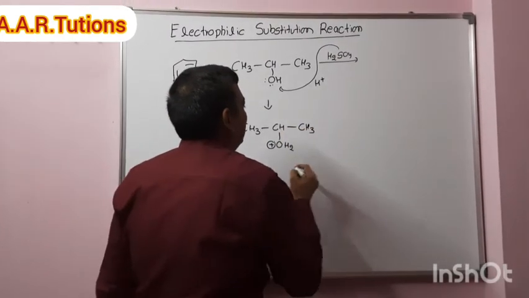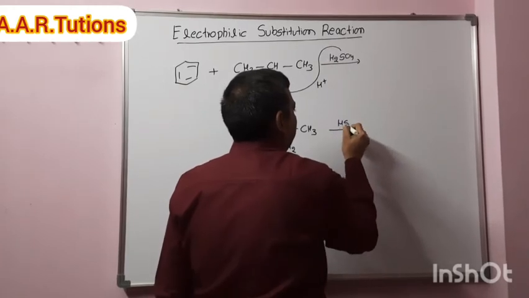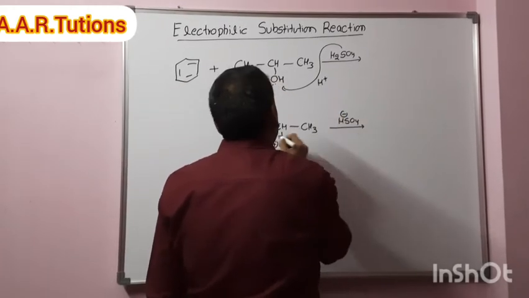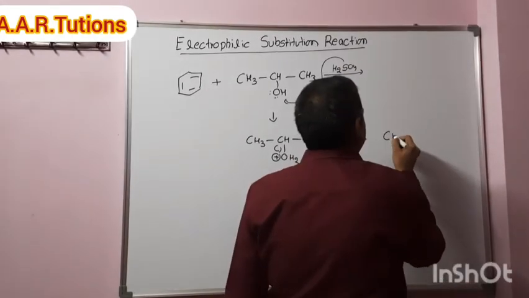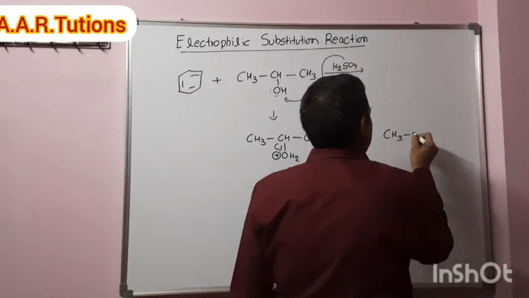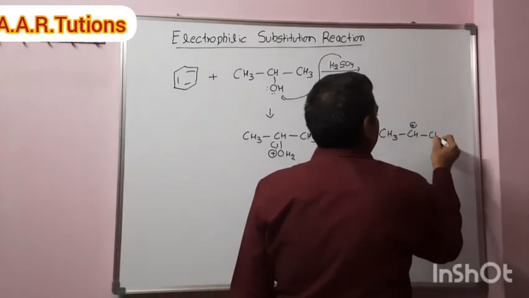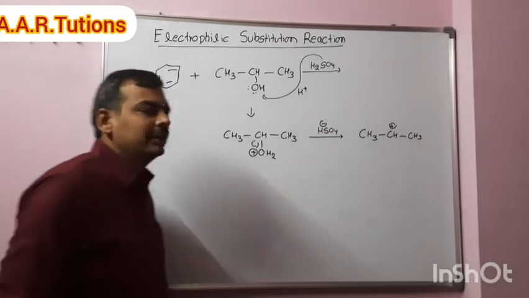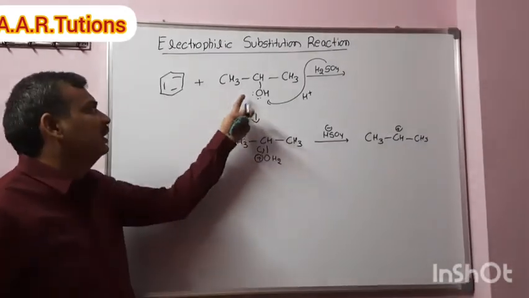From here, HSO4 minus, the conjugate base, will obstruct. So dehydration takes place, giving CH3, CH plus, CH3. This is the electrophile that is formed from this alcohol.